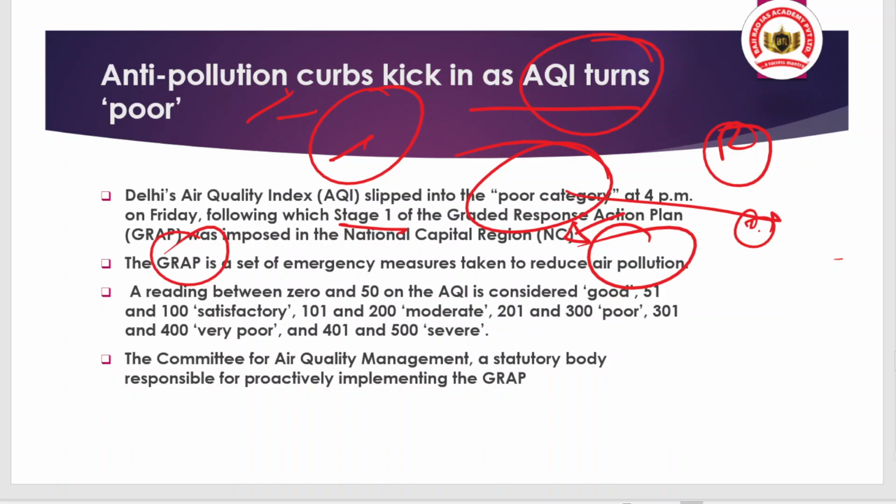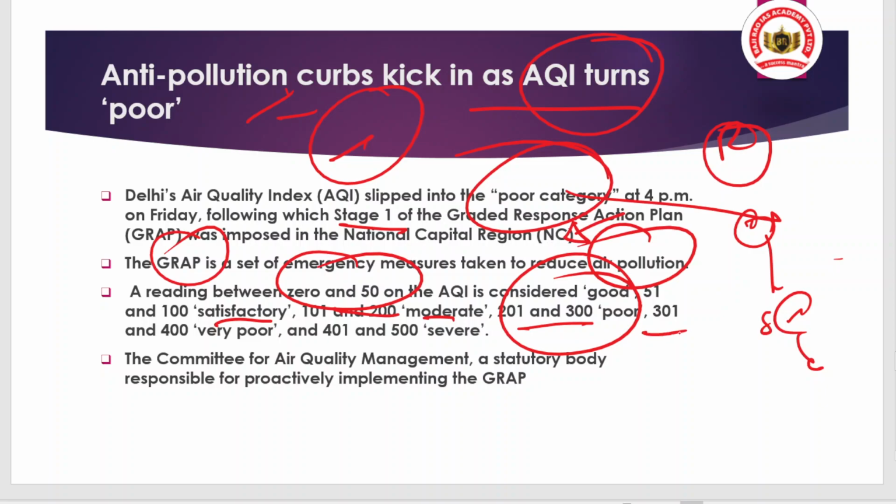If the pollution level becomes very poor or severe, then stage 1 will be transformed into stage 2 and further stages, and the restrictions will be increased more and more. Okay, so you can see here a reading between 0 and 50 of the AQI is considered good. 51 to 100 it is satisfactory, 101 to 200 it is moderate, 201 to 300 poor. So it is currently under poor, and if it becomes worse, that is more than 300 and up to 400, it comes under very poor. Then more restrictive measures will be taken, and between 401 and 500 it is under severe.